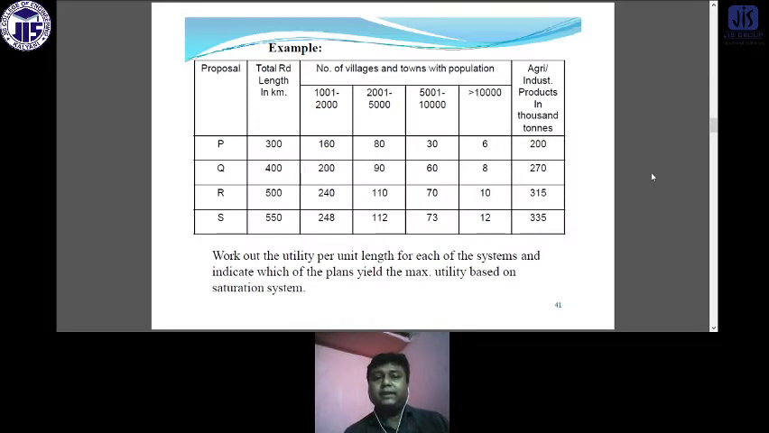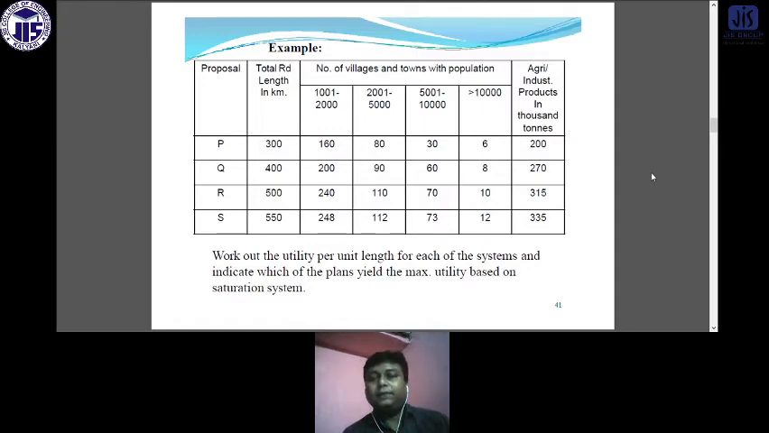So this is an example problem. Suppose there is a proposal. These are the 4 villages P, Q, R, S. The total length of the road in P village is 300. In the same way, 400, 500 and 550 for Q, R, S. Number of villages and towns with population 1000 to 2000. P is the proposal plan. In plan P, suppose there are 160 villages which have a population between 1000 and 2000.